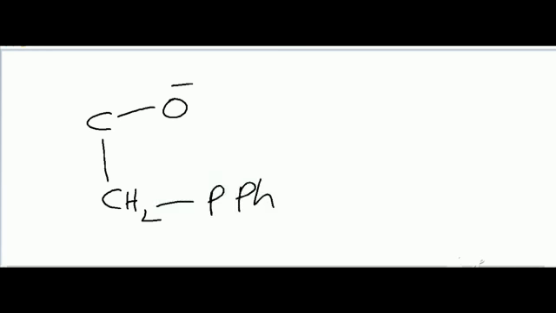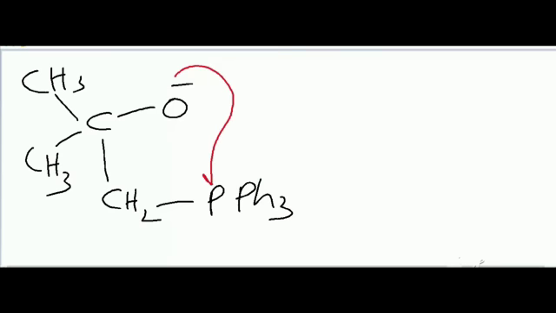The product formed undergoes pyrolysis, thermal decay, and ethene is formed. Alkene is formed. What happens? That negative charge will form a bond with phosphorus.